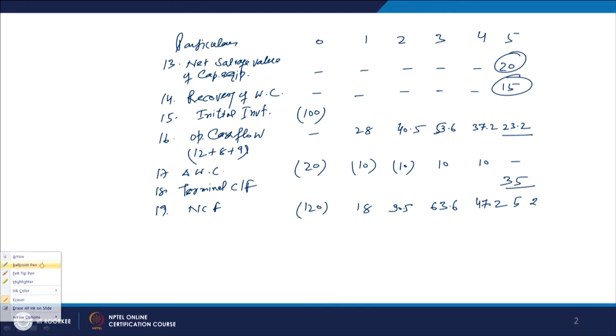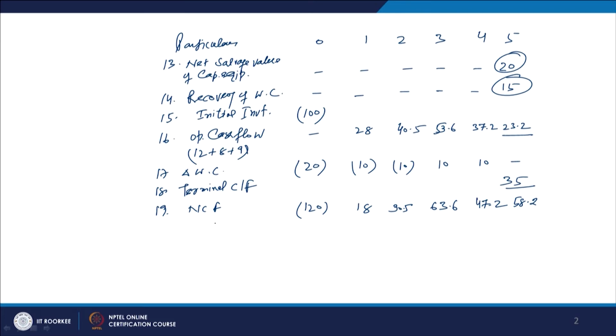So, the total cash flows we have worked out here: the outflow is 120 millions in the current period, and inflows are in the subsequent years, and this inflow in year 1 we have calculated, which is called net cash flow.